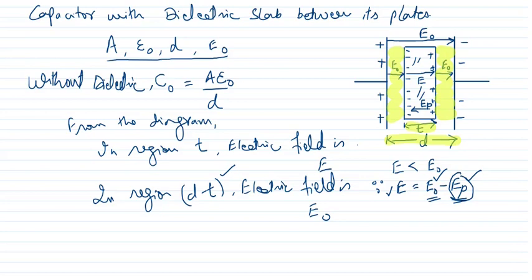So if we say that the net potential difference between the plates is V, then V can be supposed to be made up of two parts.